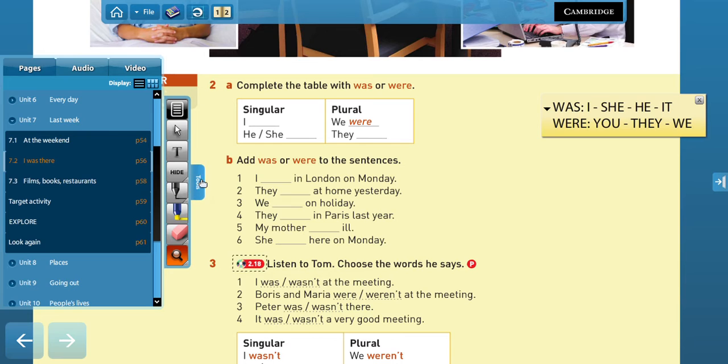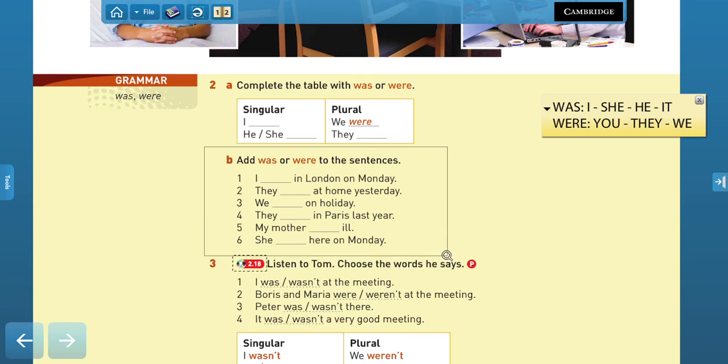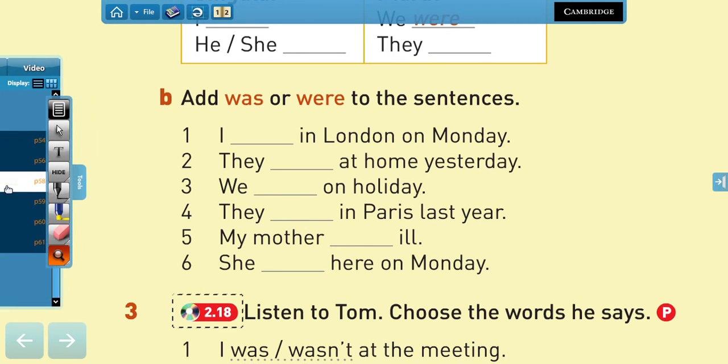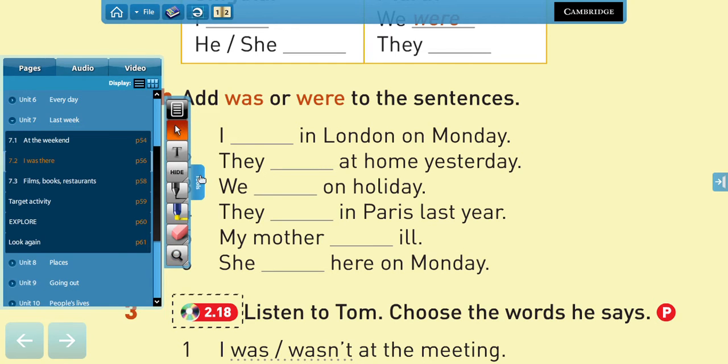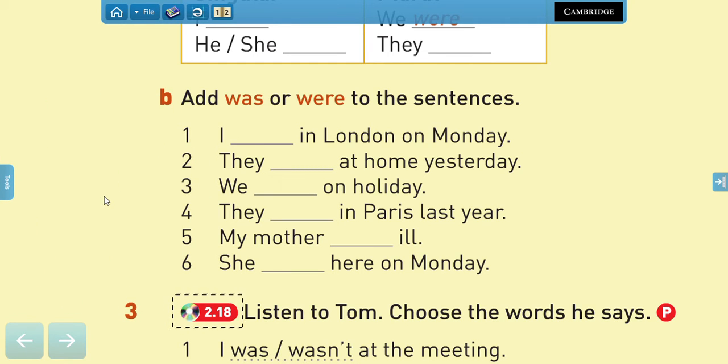Now let's practice a bit. So I want you to do this exercise, so please pause the video and complete with was or were, right? Are you ready?